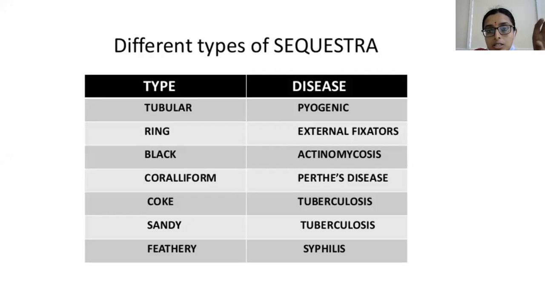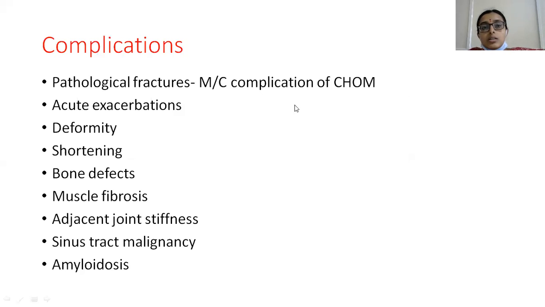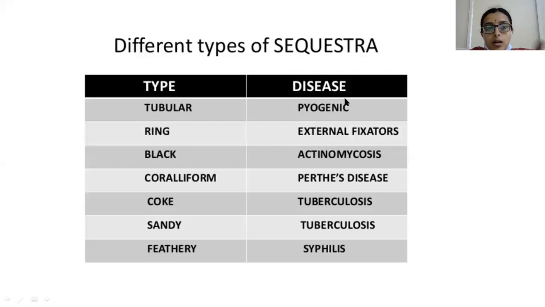And different types of sequestra which are seen: tubular sequestrum, which is seen in pyogenic infections. Ring sequestrum is seen in external fixators. I'll explain it later. And then depending on color and morphology, the sequestra are of different types, I have given them here. Coralliform and cork-like sequestra are seen in Perthes disease and tuberculosis respectively. Sandy sequestrum is seen in tuberculosis and feathery sequestrum in syphilis. So, I told I will explain about the ring sequestra, which is seen in external fixators. Ring sequestrum was asked as a 2 marks question.